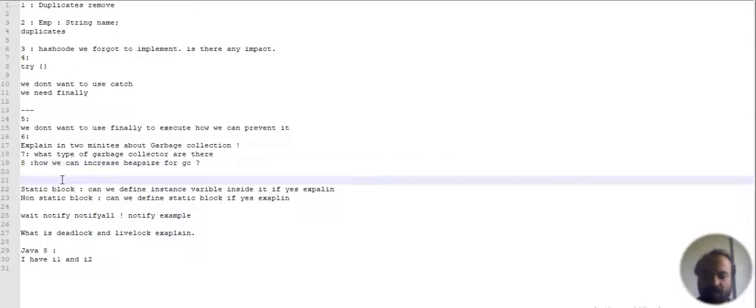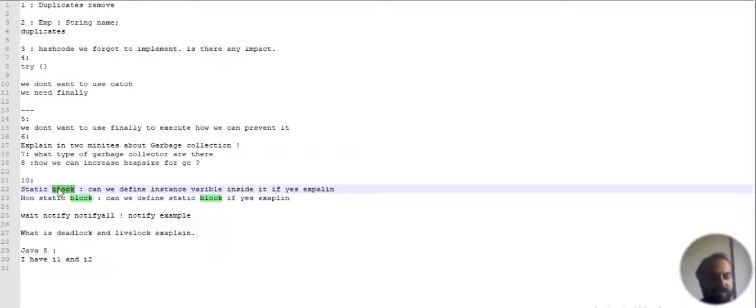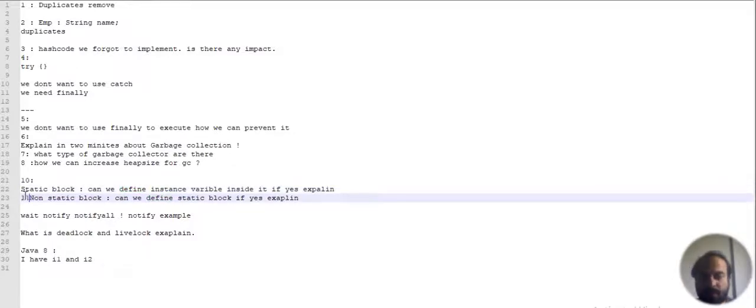Now the next question would be about a static block. We know we can define a static block. So can we define an instance variable inside a static block? If yes, how? And the next question: let's suppose I have a non-static function.